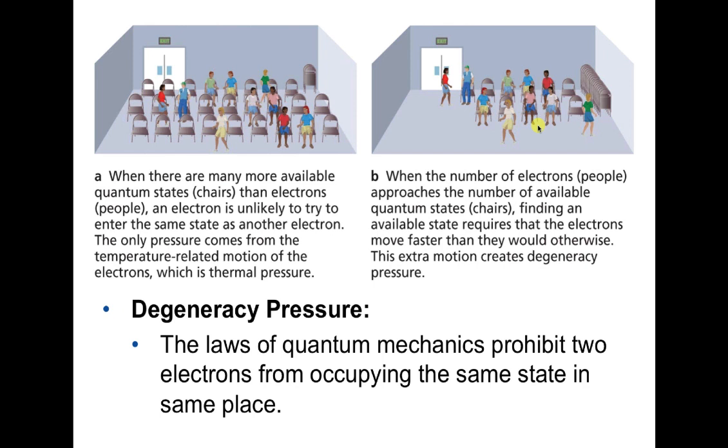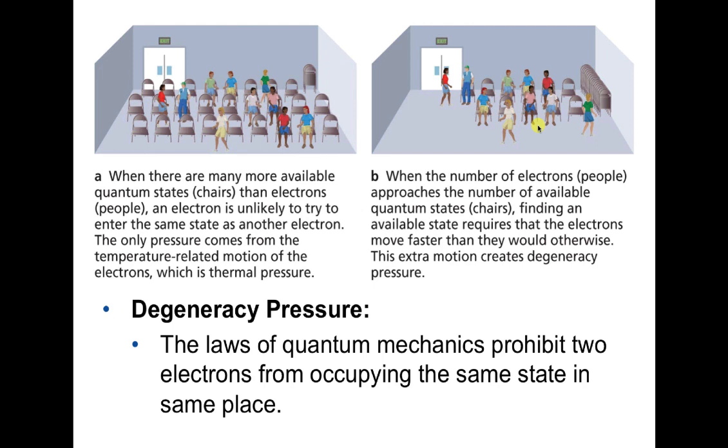It's of course not the same, because it's very hard to make analogies between quantum mechanics and classical mechanics and have those analogies explain everything. It just doesn't quite work that way. But it's sort of like this: you've got these electrons, gravity's trying to squeeze them together, and they're all trying to rush around to find a place to settle down. The more they get squeezed, the faster they have to rush around to find a place to settle.